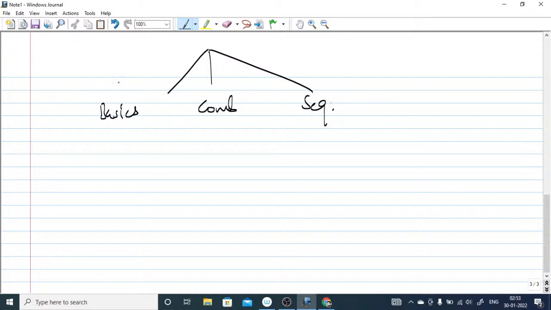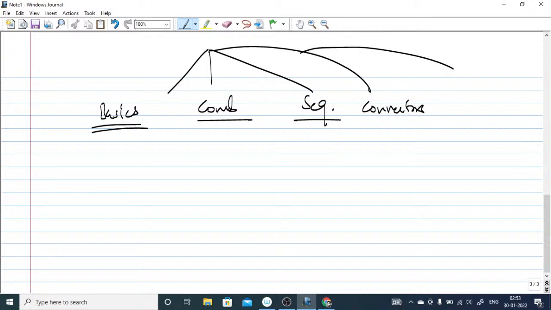These are the ways in which I cover it. So the basics we cover first, and then we go to combinational, and then we go to sequential. We always divide digital circuits into three parts: the basics, combinational, sequential, then converters, and then the logic families, or you can say semiconductor memories.